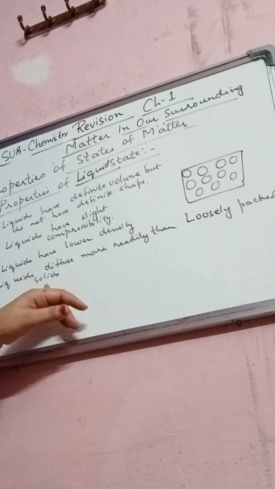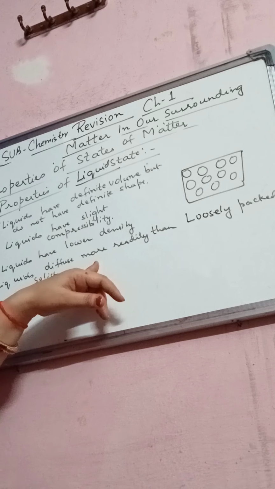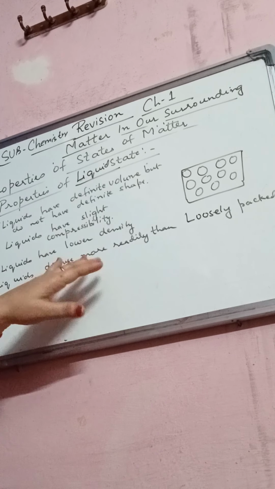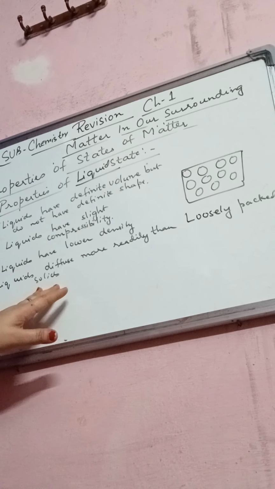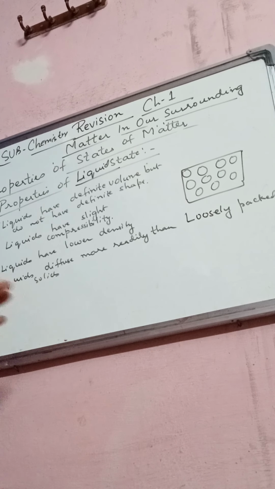The particles of liquids move faster, so they can diffuse more readily as compared to the solids.